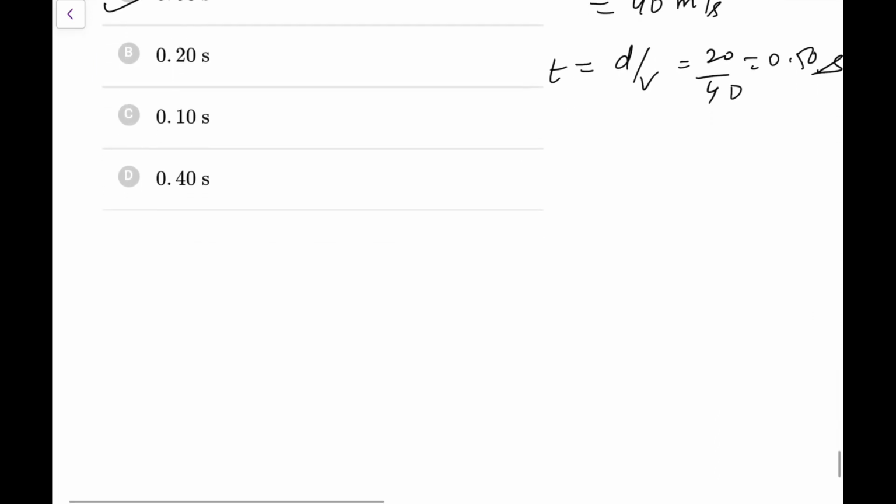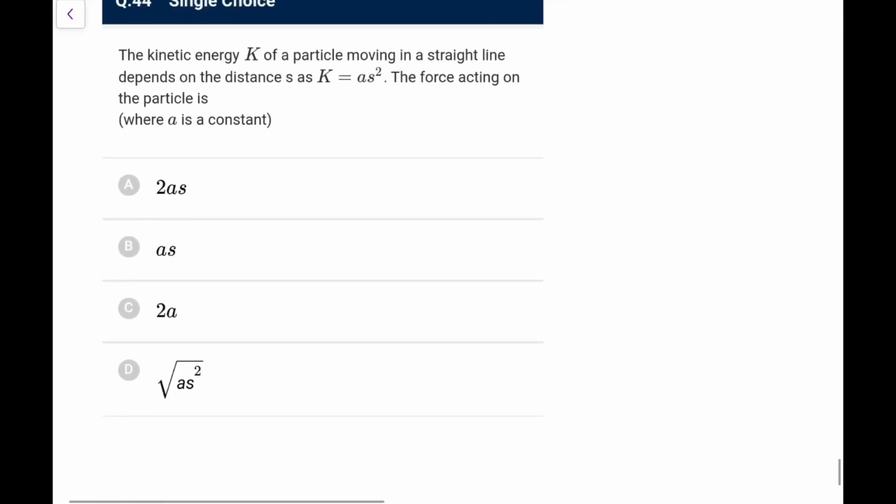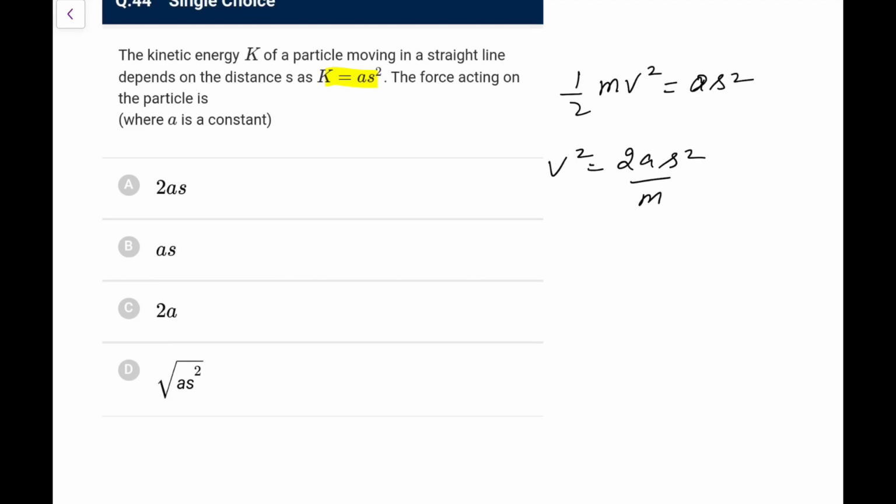Next one, this is 43rd. Kinetic energy of a particle in a straight line depends on the distance like this, the force acting is. So what would be the force acting? K is, you have to write half m v square, that is equal to a s square. So v square is 2a s square by m, and for the force, just differentiate it.